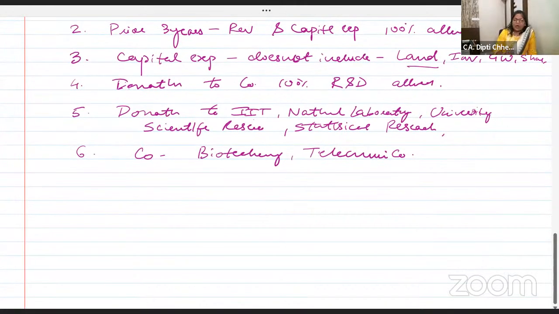Scientific research. Now, preliminary expenses. Don't just think it is allowed only to company, it's allowed to all the SSEs.